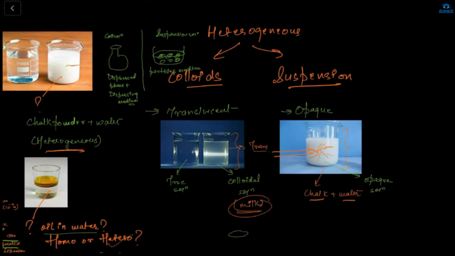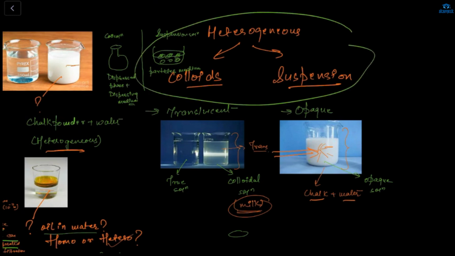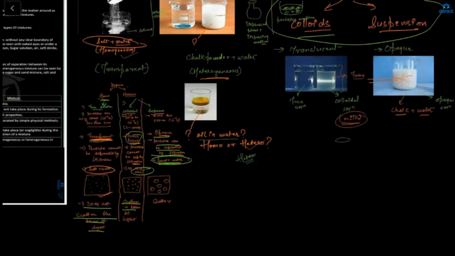Two parts. What are they? Suspension and another one. Razi? Colloidal. Yeah, colloidal solution and suspension. See, it's here also: heterogeneous, colloidal solution and the suspension.